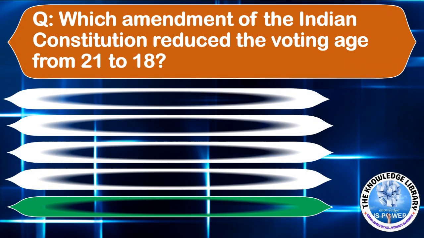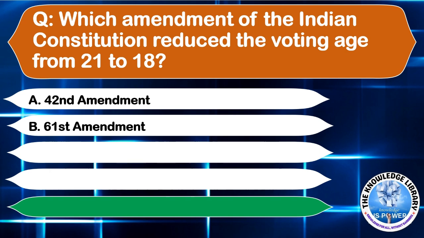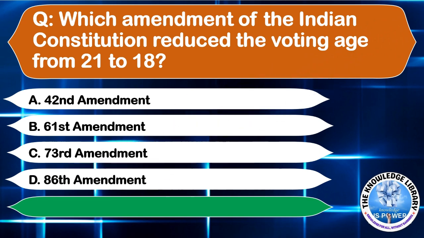Which amendment of the Indian Constitution reduced the voting age from 21 to 18? Option A, 42nd Amendment, option B, 61st Amendment, option C, 73rd Amendment, or option D, 86th Amendment. The correct answer is option B, 61st Amendment. Moving to the next question.